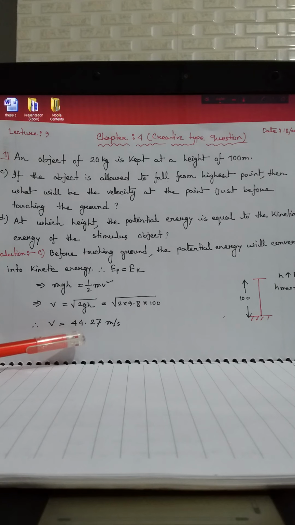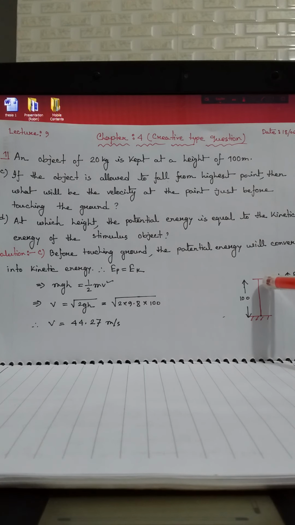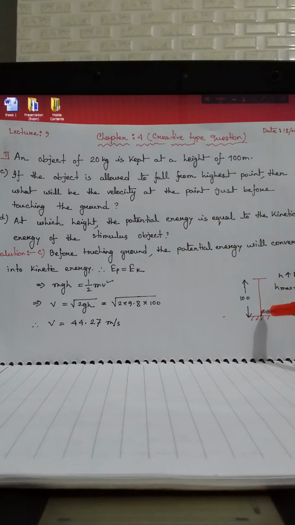The concept here is that at first, if the object is thrown upward, with the increase of height, the potential energy increases. When the object is released and moves towards the ground, then before touching the ground, for example if we consider this point, the whole potential energy will convert into